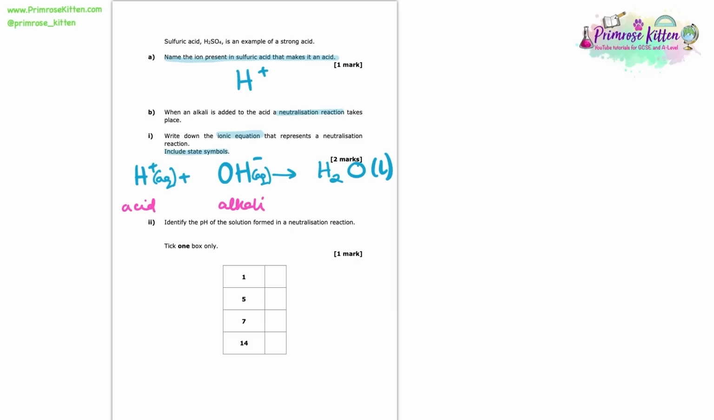Now we're asked to identify the pH of the solution formed in a neutralization reaction. Well, it's very important that we know that the neutral pH is 7. Any pHs lower than 7 are acidic, and any pHs higher than 7 are alkali. So we need to know that scale of pHs, knowing that 7 sits right in the middle, making a neutral solution.